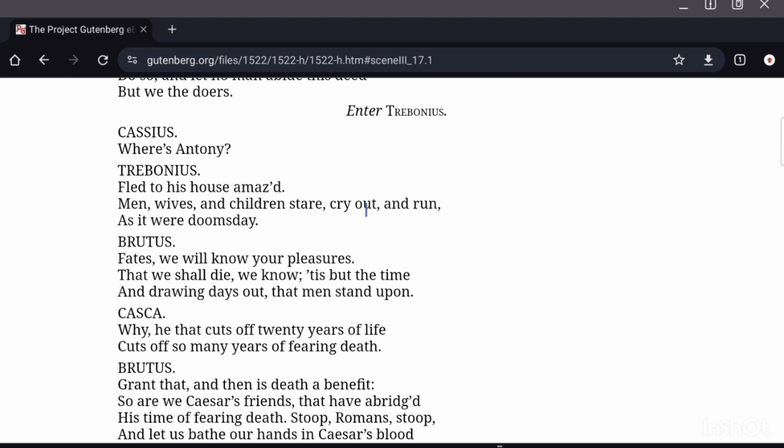Right? They saw assassination in broad daylight. It's a violent assassination, right? So they are distracted, they are shocked. They cry out, they run in panic, some stare, and the scene was as if it were doomsday. It's the end of the world.